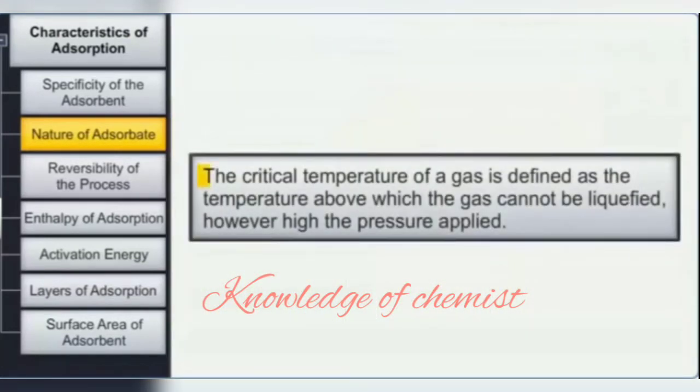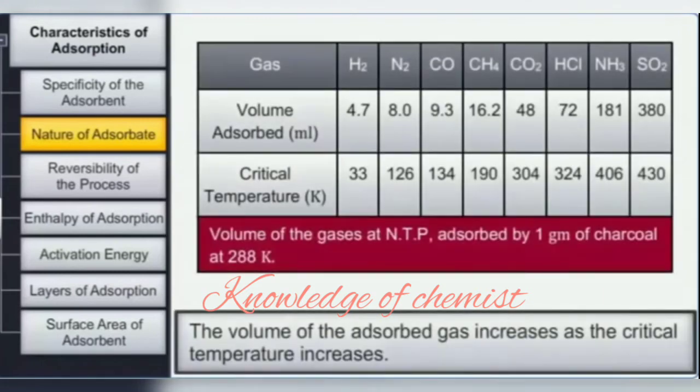The critical temperature of a gas is defined as the temperature above which the gas cannot be liquefied, however high the pressure applied. It can be seen that the volume of adsorbed gas increases as the critical temperature increases.